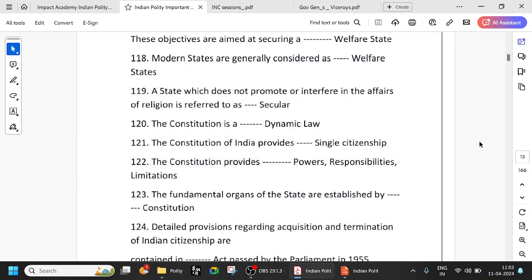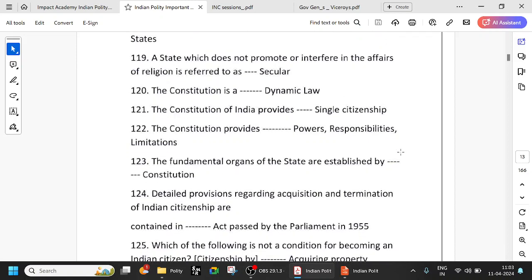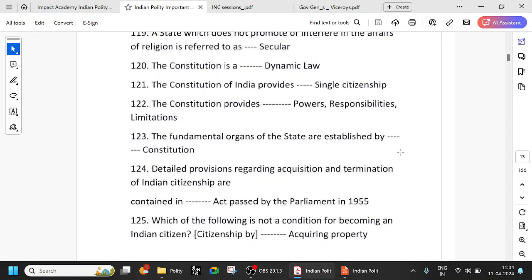That's why we have Article 368, Amendment of the Constitution. The Constitution of India provides for single citizenship. In countries like Canada or the United States, you have dual citizenship: one citizenship of the country, and one citizenship of the respective state also. But here in India, we have a single citizenship.